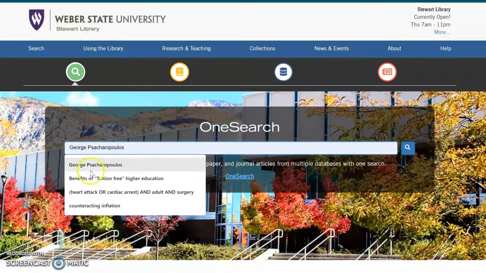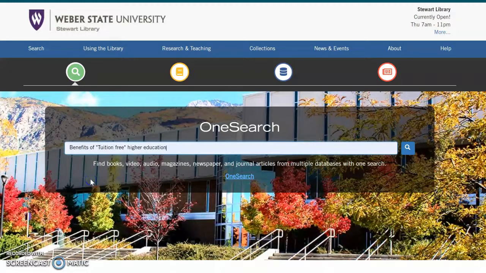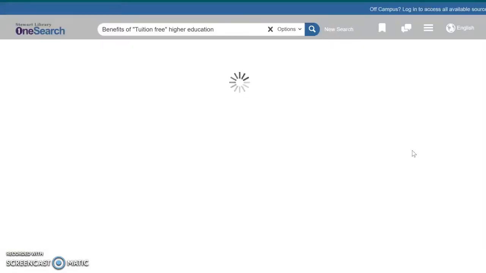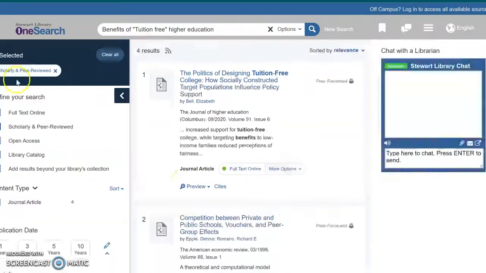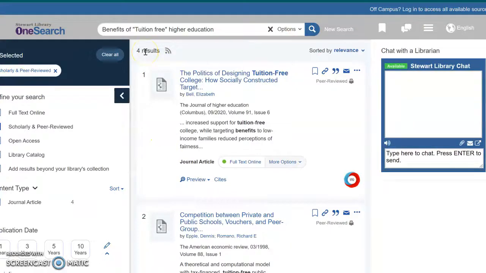So we're going to start with the benefits of tuition-free higher education, and let's see what we get. Okay, so we got 59 results, and I'm going to stick here with peer-reviewed. And that does give us down to 4 results, which is nice. So let's look at this first one here.